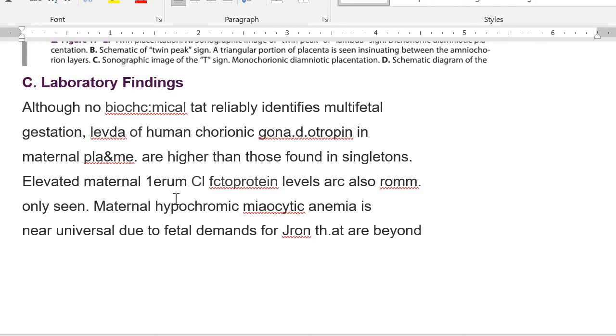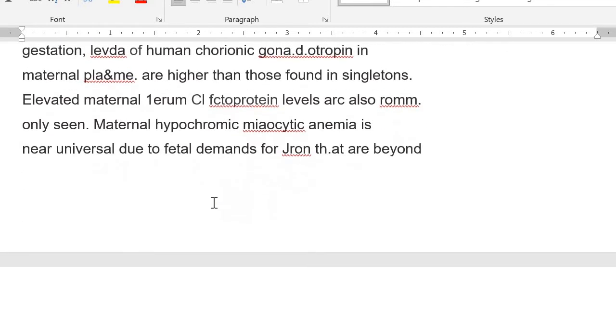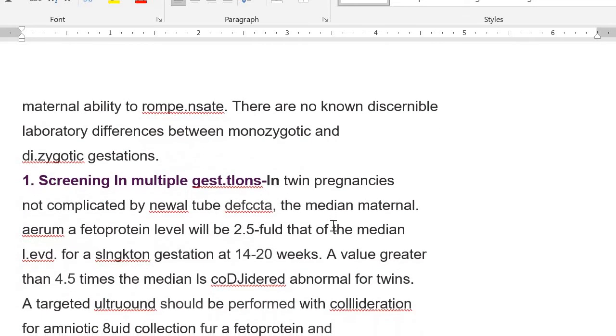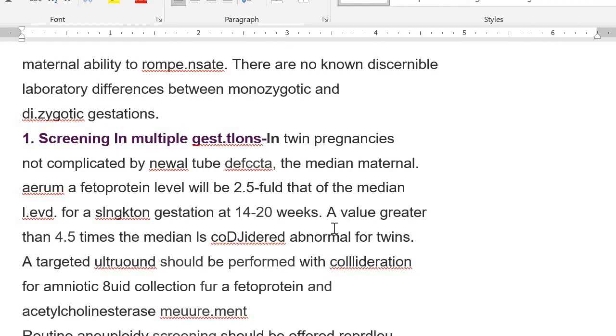Then you are going to see high serum levels of alpha fetoprotein. They can be normal, but sometimes they can be high. Then the mother is likely to have hypochromic microcytic anemia because the two children are there and the requirement will increase tremendously and the mother cannot compensate, so she is likely to have anemia. So these are findings which are not very specific. What? Elevated HCG, elevated alpha fetoprotein, and maternal anemia.